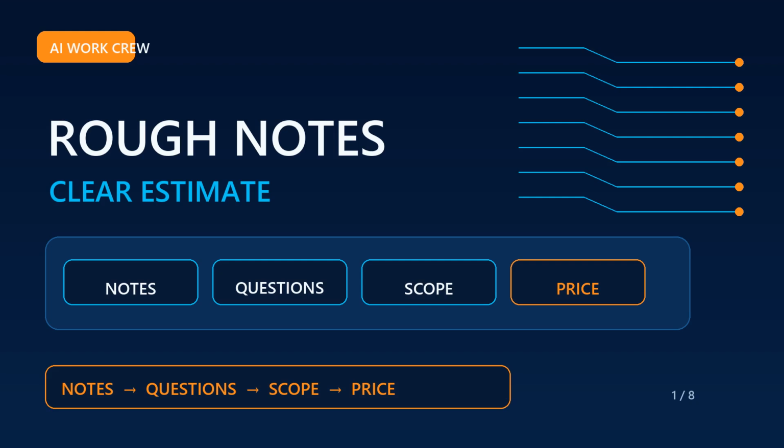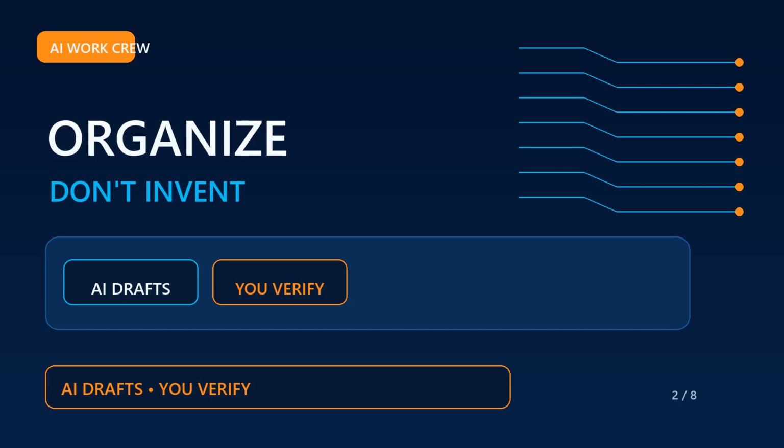anything to a customer. ChatGPT's job is to organize the information you provide. Your job is to verify the site conditions, measurements, materials, labor, travel, taxes, markup, schedule, licensing, permits, and local requirements. AI should not decide what a repair costs or whether regulated work is allowed. Think of it as an administrative assistant preparing a draft for your review, not an estimator making the final decision.